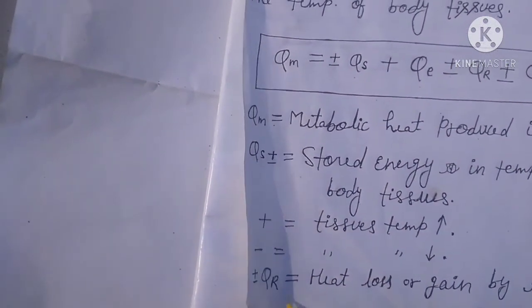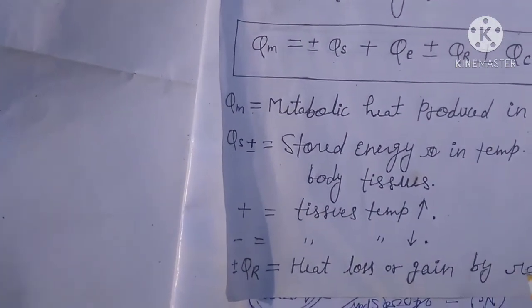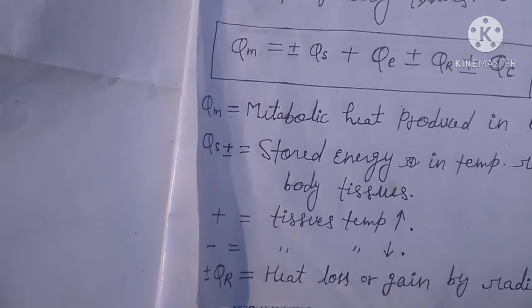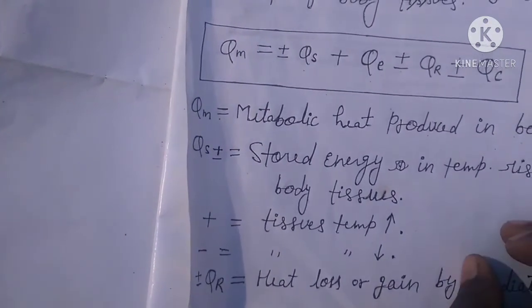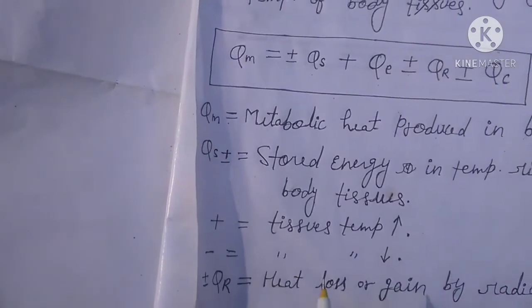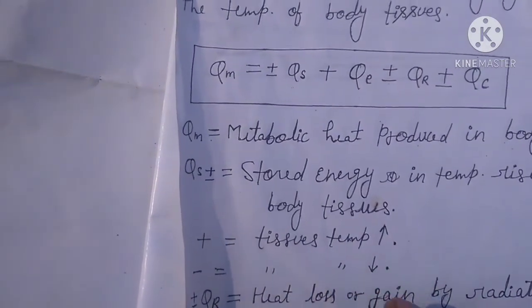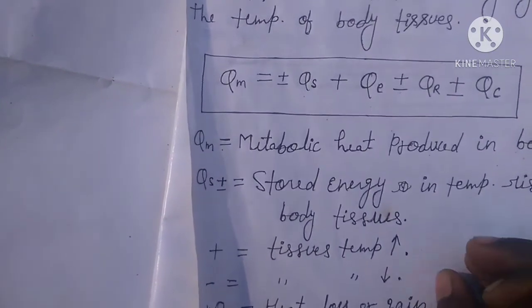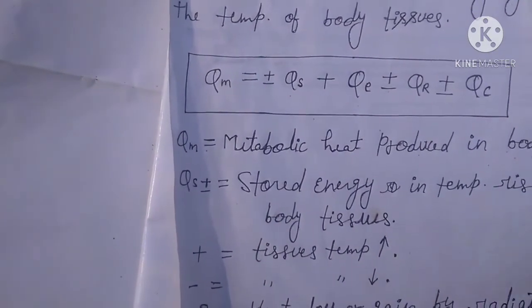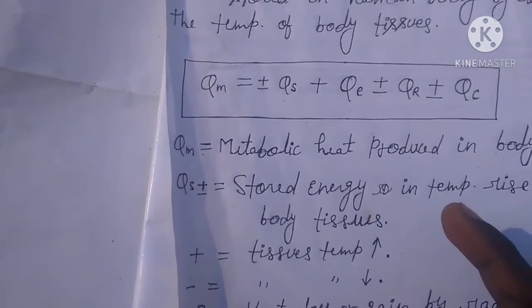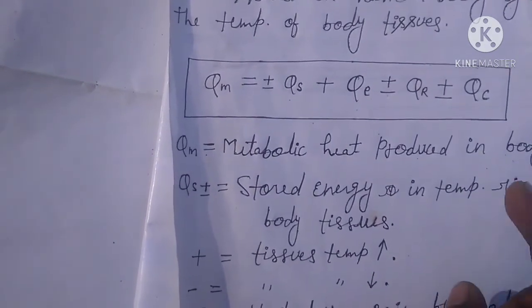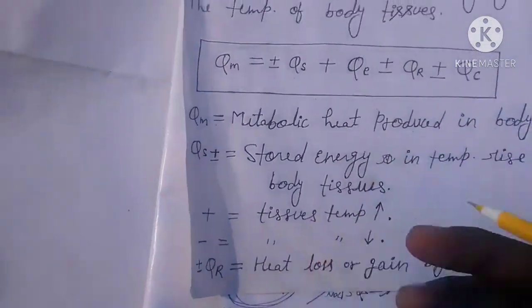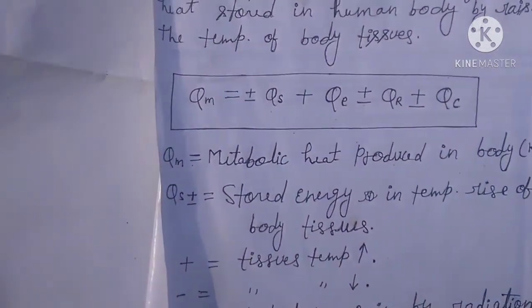Qr is the heat loss or gain by radiation. A plus value shows that heat is lost to the surroundings, and a negative value shows that heat is gained from the surroundings, and it is all taken in kilojoules per hour.